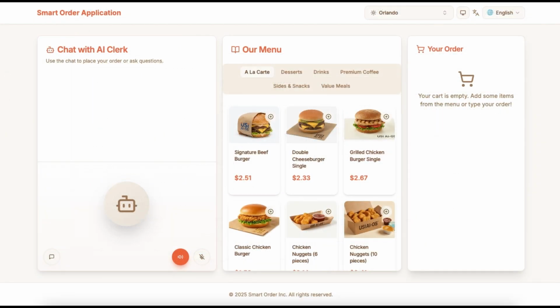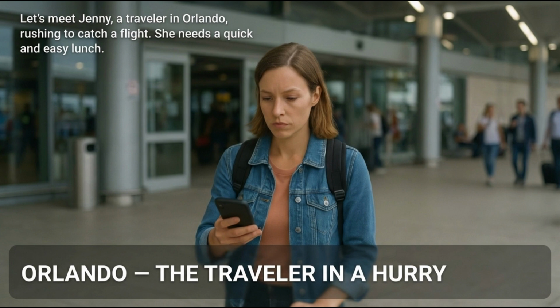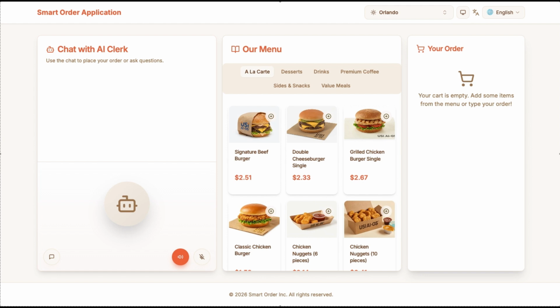And this is the Smart Order, an AI application built by AI and deployed for its first mission in Orlando. Let's see how it understands complex, conversational language with our first user, Jenny, a business traveler in a hurry. First, she uses her voice to place a standard order.